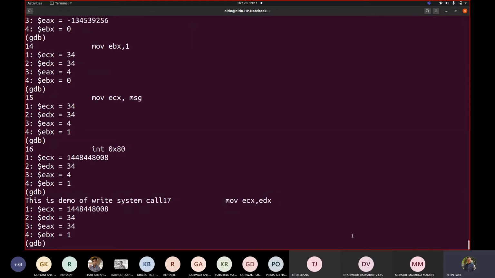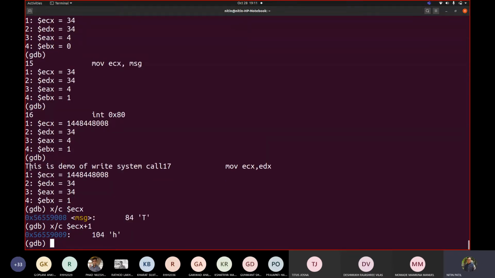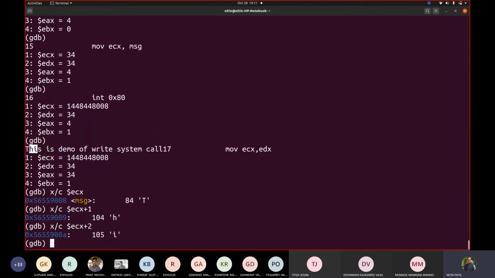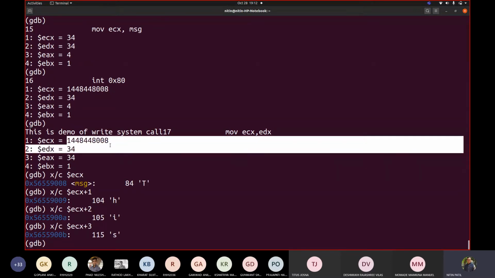Fine. Now see what happened here. ECX is containing what now? ECX is containing the address of that string. So if I write x/c $ECX, then it should print T. Correct? This is the T added here. If I write +1, then you will see this H. If I write +2, then I, +3. So actually you are getting this address, correct? Now, this is a string address added with ECX.